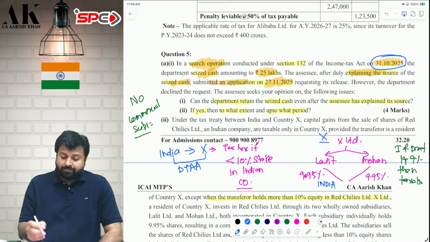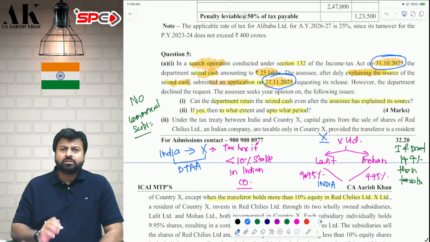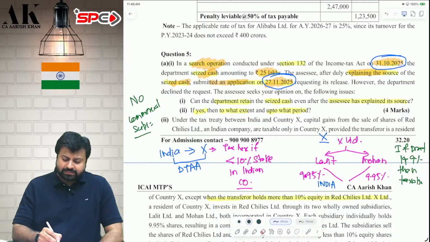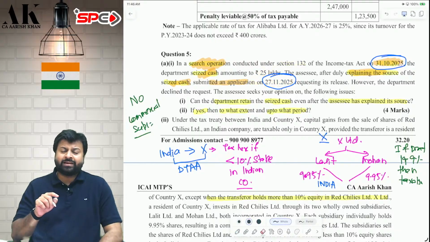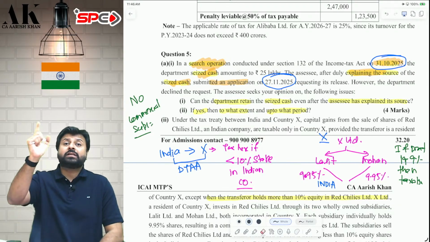That is till 30th November. You have gone on 27th November, so you are going on time. So if you go and explain the nature and source of that particular income, of that 25 lakhs, till 30th November 2025, the officer will return you the asset by reducing the existing liability.